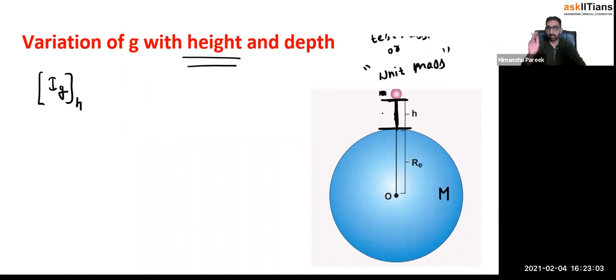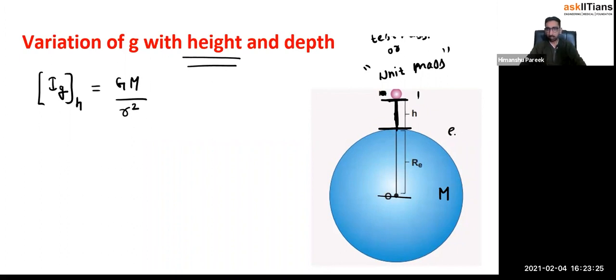This height is h, and r is the radius of the Earth. So ultimately, if you calculate the force on this unit kg mass particle due to the capital M, what will be the force? That is the gravitational field intensity, GM divided by small r square.